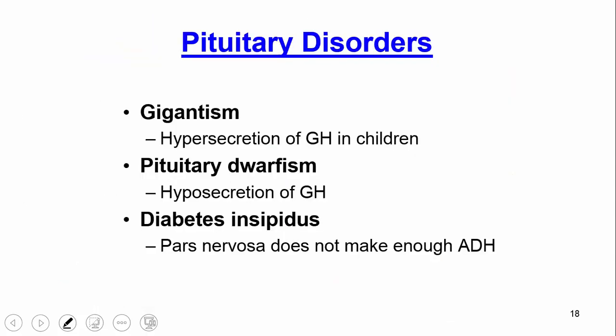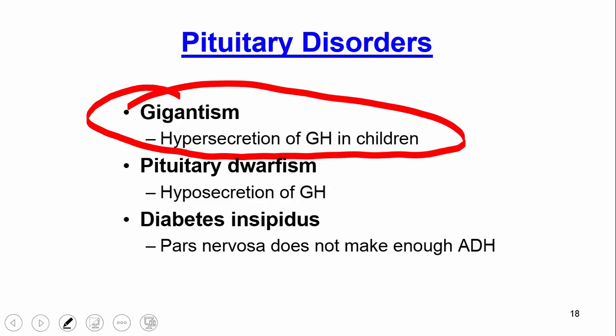Okay, now that we've talked about some of the main organs and structures in the endocrine system, let's focus on some disorders of the endocrine system. And let's first focus on the pituitary disorders. And some of these we mentioned before, but some we might not have, so I just want to refresh our memory on these. Okay, so whenever you have gigantism, remember, very, very tall basketball player, over 7 foot, or big wrestler, those are classic examples we think of.